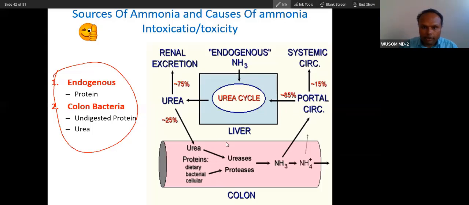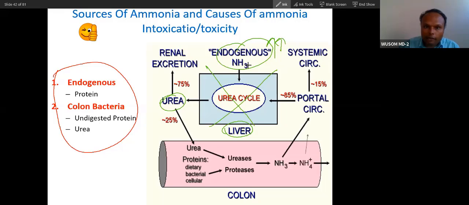So you can see liver damage. Ammonia comes through the urea cycle in the liver, where it is converted into urea. If the liver is damaged, there is no urea cycle. In that condition also, no urea cycle, so ammonia will accumulate in liver damage.